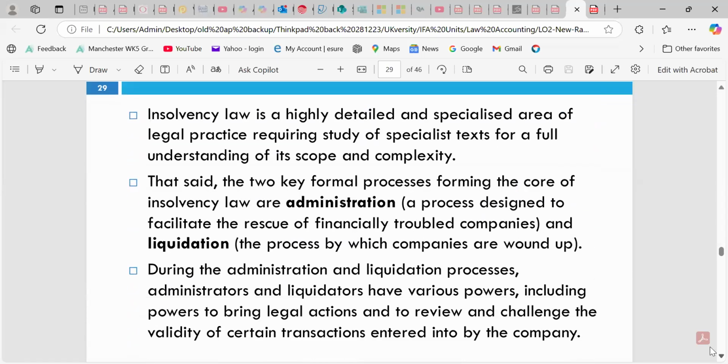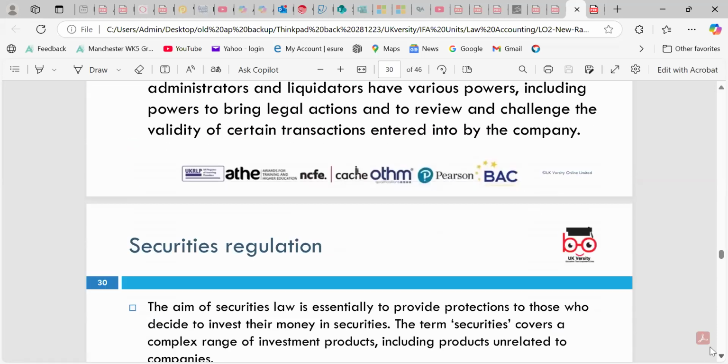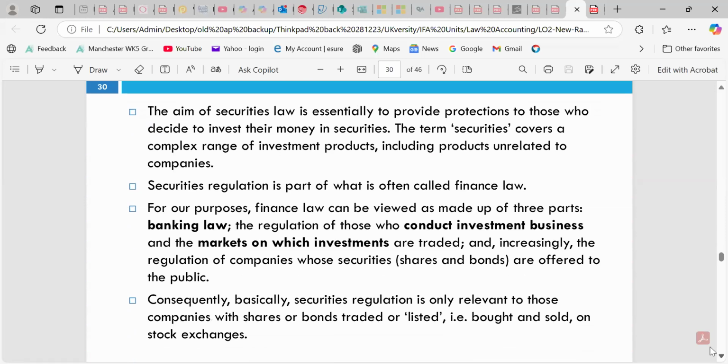Insolvency law is a highly detailed, specialized area of legal practice requiring the study of specialist texts for a full understanding of the scope and complexity of the Insolvency Act. Administration is the process designed to facilitate the rescue of financially troubled companies, when a company goes into administration. Liquidation is the process by which the company is wound up and closed. During administration and liquidation, there are various powers, including the power to bring legal action and to review and challenge the validity of certain transactions, such as frauds, for which directors can be held responsible.